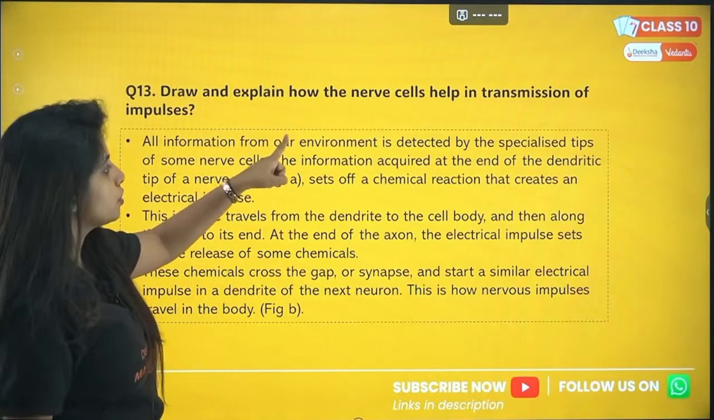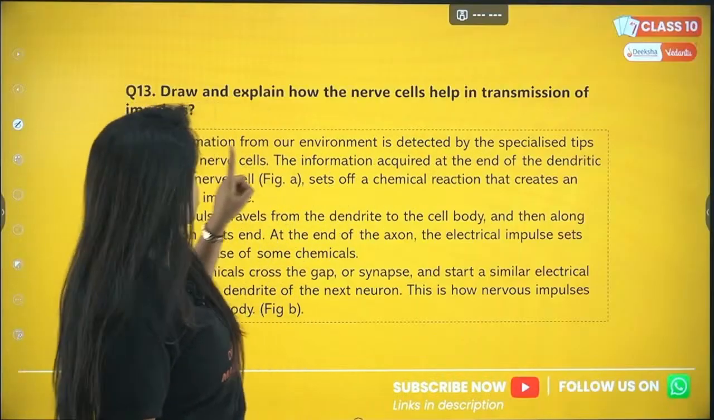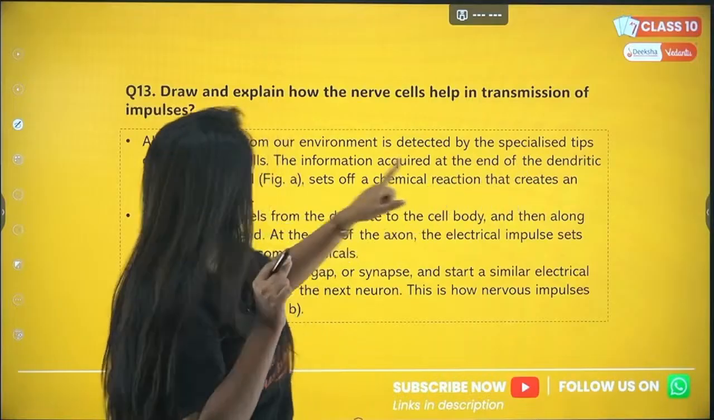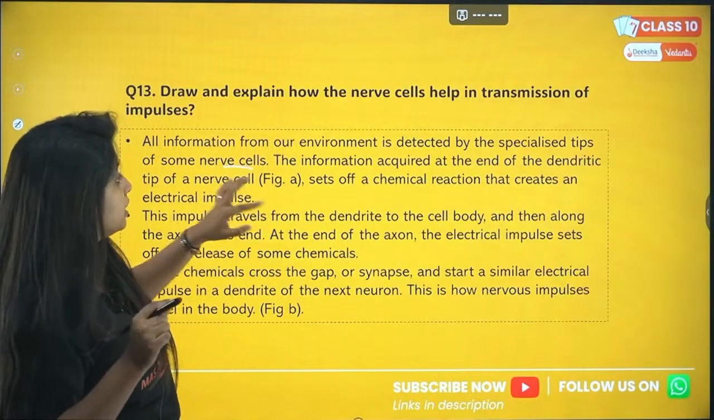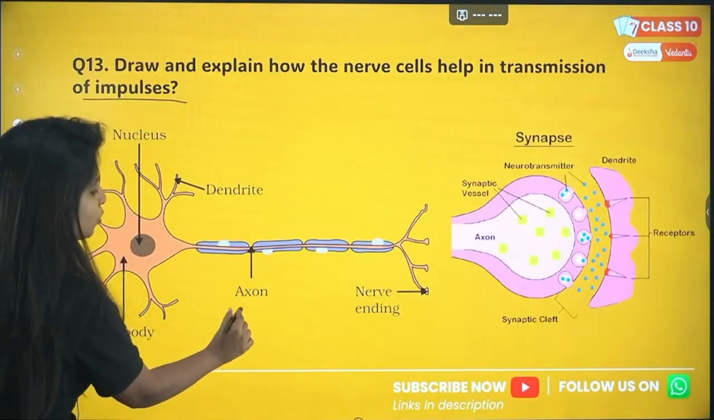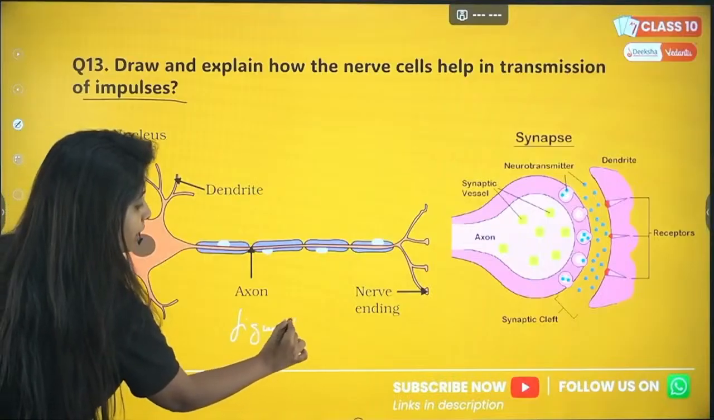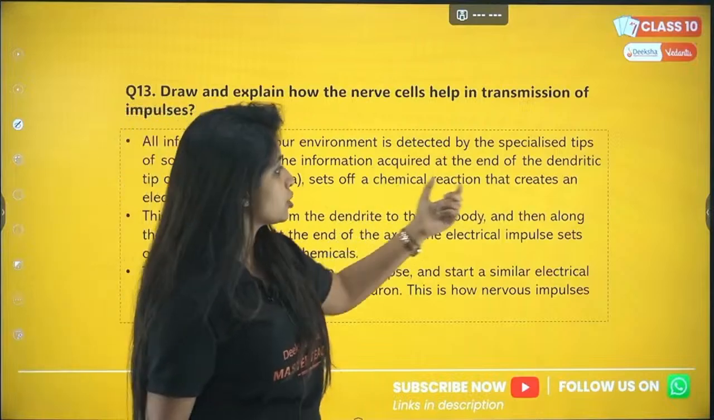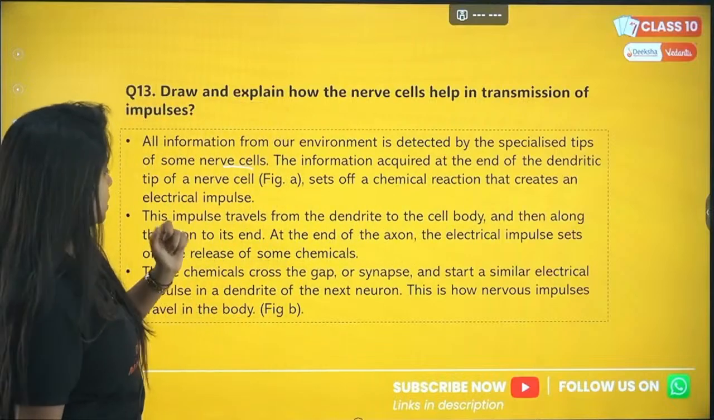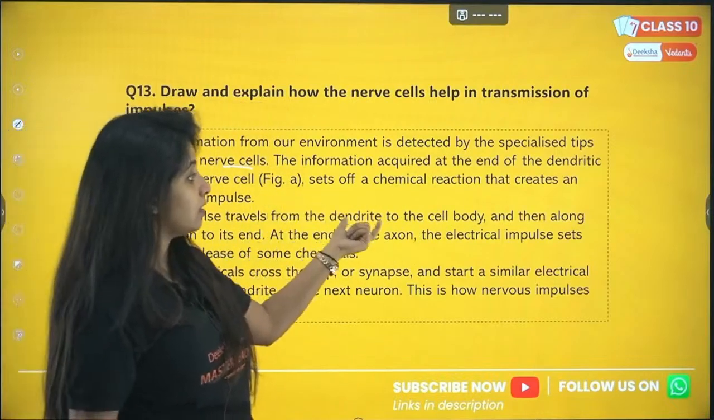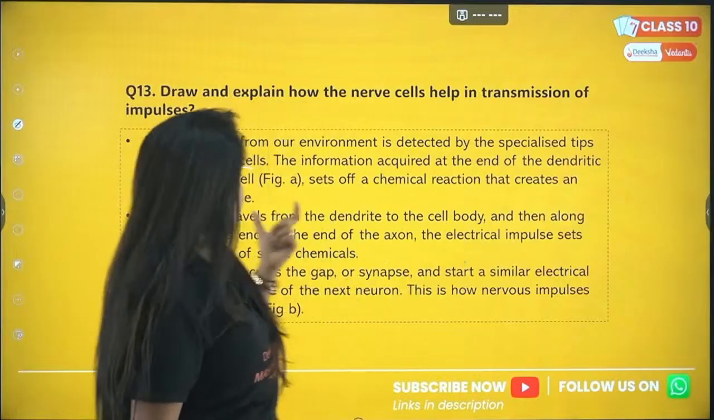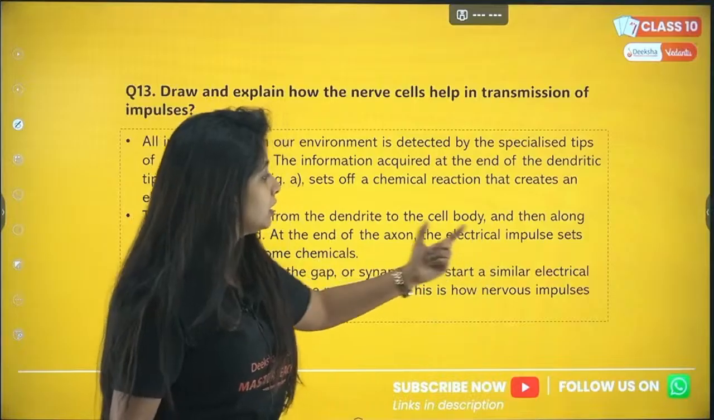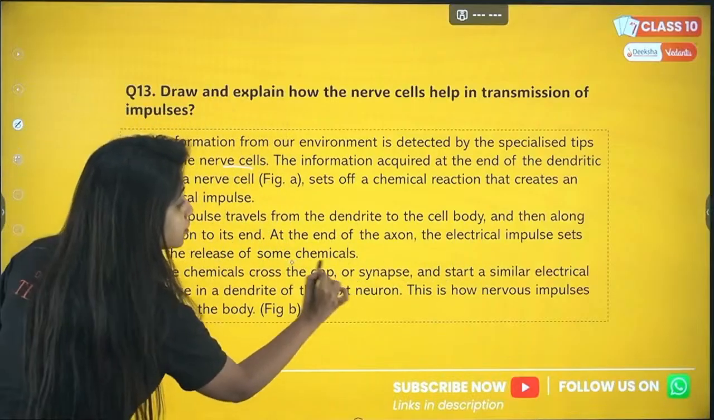All information from our environment is detected by specialized tips of some nerve cells. The information acquired at the end of the dendritic tip of a nerve cell, figure A. So basically, mention when you're drawing, this is figure A, and then you can write it over here. It sets off a chemical reaction that creates an electrical impulse. This impulse travels from the dendrite to the cell body and then along the axon to its end. At the end of the axon, the electrical impulses set off the release of some chemicals.